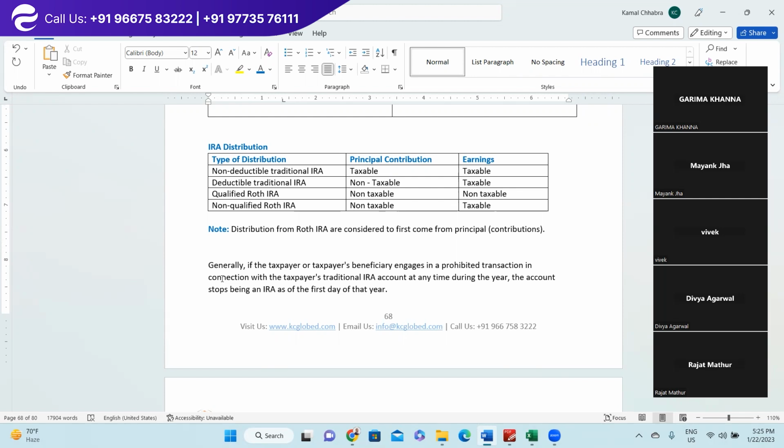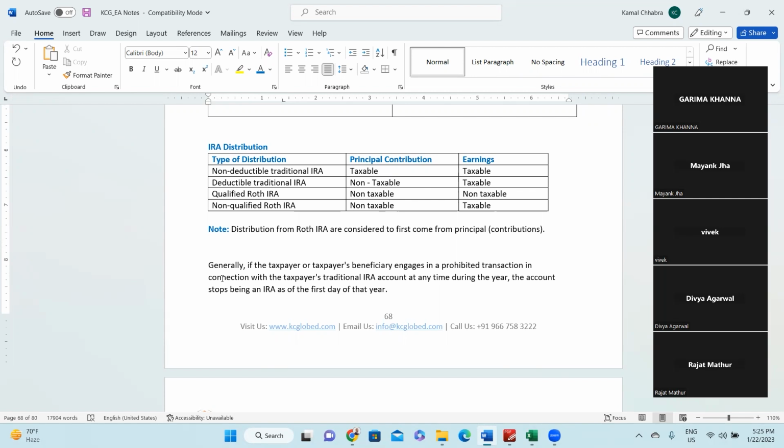So now when you are withdrawing after 5 years, 10 years, or at 59.5 years, the principal is non-taxable. But the earnings you are generating on it are taxable.